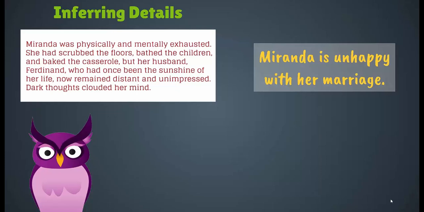The passage describes how hard Miranda has worked to keep up the home for her husband, Ferdinand, and how ungrateful he appears. Based upon this evidence, the best answer is Miranda is unhappy with her marriage, because it would be logical to infer that Miranda's dark thoughts have to do with her marriage.